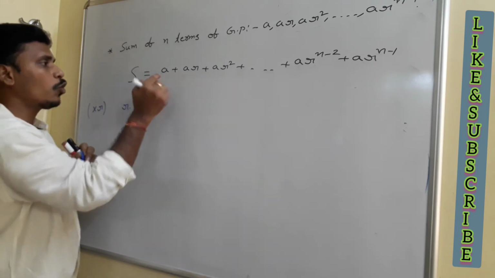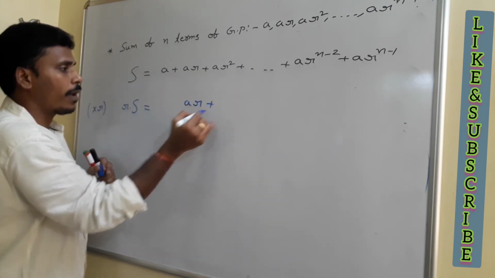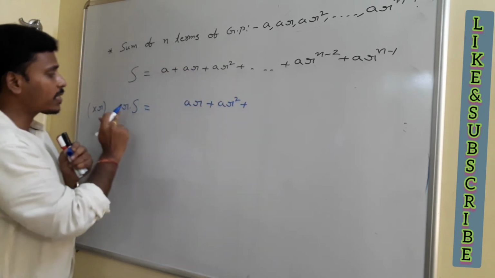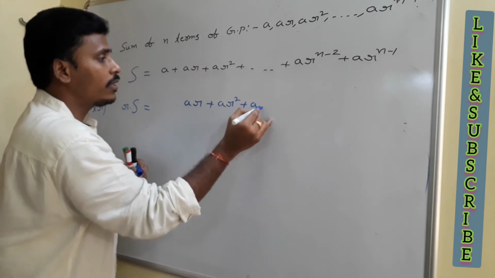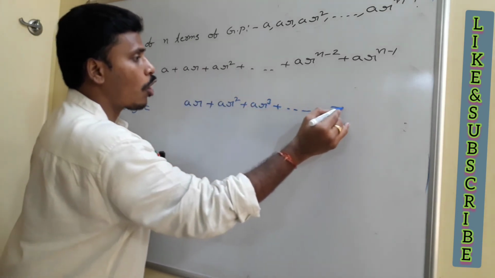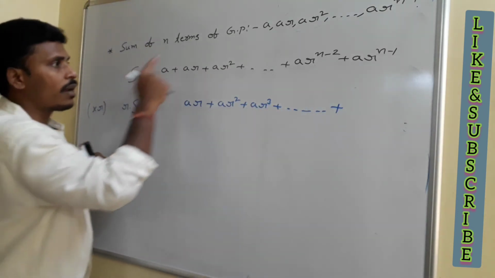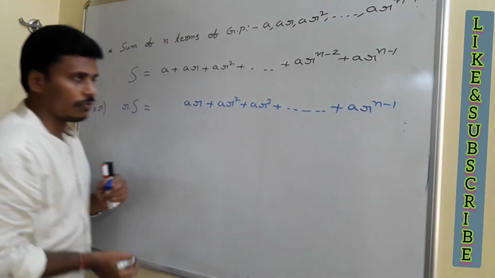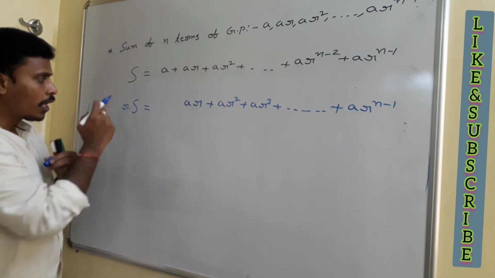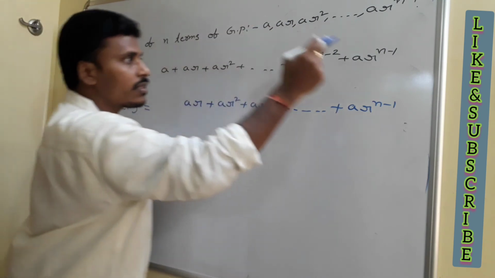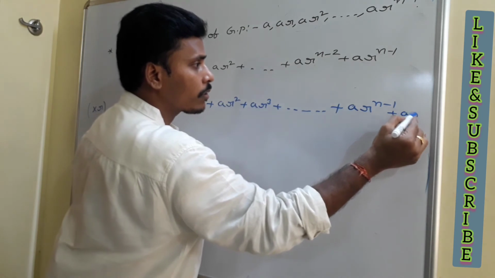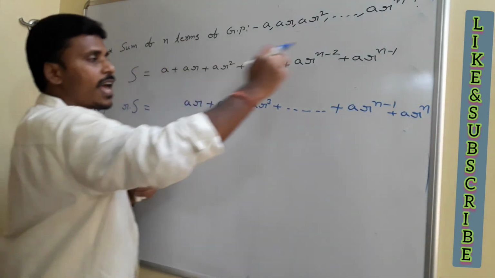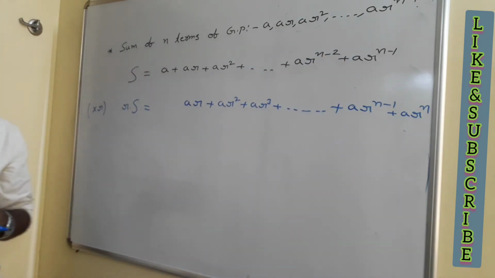That means r into a is ar plus r into ar is ar square plus r into ar square is ar cube plus and so on plus. If you multiply r with this ar power n minus 2, it becomes ar power n minus 1. Very clear, just you add the powers. If you multiply r with this ar power n minus 1, it becomes like ar power n. Okay. So the same as I am rewriting by multiplying with r.